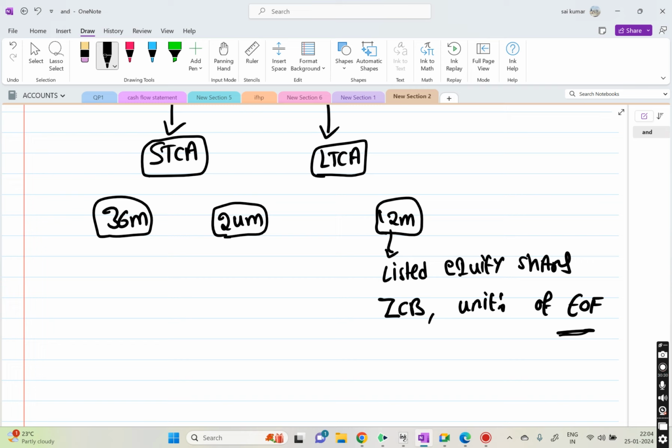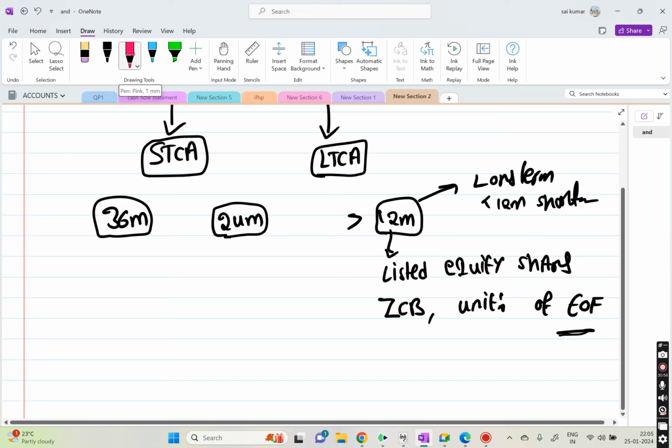So for all these things, if it is greater than 12 months, then it is long term, right? If it is less than 12 months, then it is short term. Okay, so if it is greater than 12 months, then it is a long term. If it is less than 12 months, it is a short term.